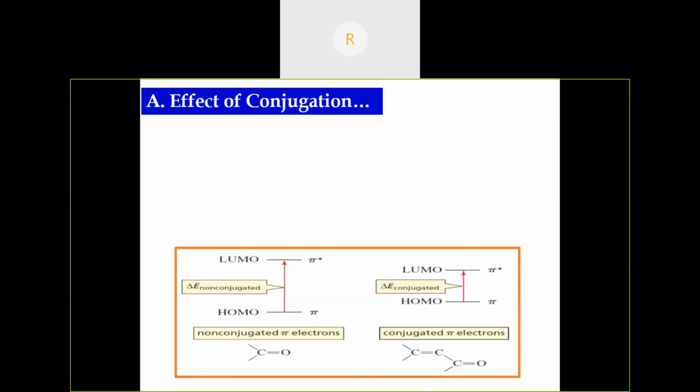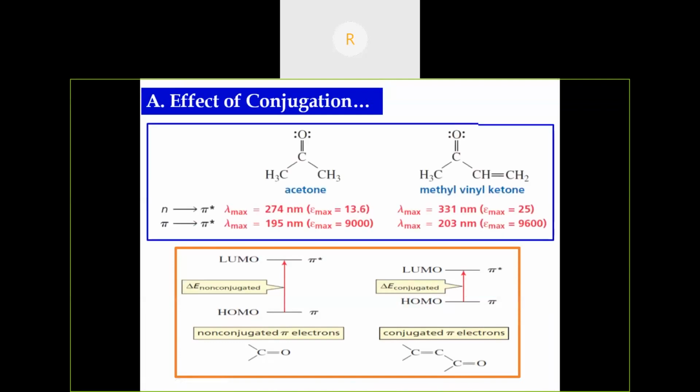Then, conjugated and non-conjugated systems. See here, this is a non-conjugated system. The pi to pi star energy gap is maximum. When there is conjugation, the pi to pi star energy gap has decreased, and hence the lambda max value is increased. See, acetone has an n to pi star transition and a pi to pi star transition. This is methyl vinyl ketone, that is, an alpha beta unsaturated ketone.